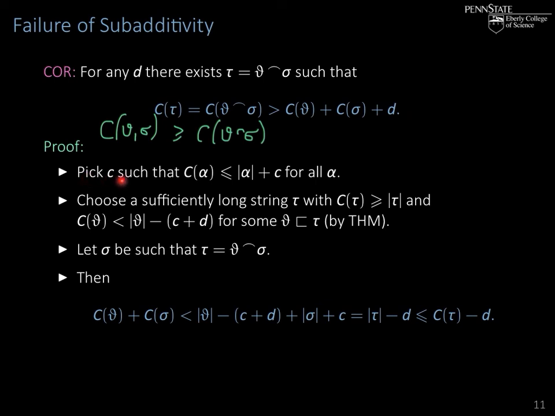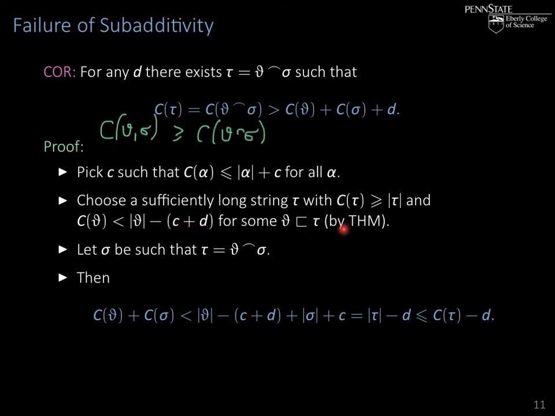First we pick a c such that the complexity of any string alpha is at most the length of alpha plus c. We saw that was the coding constant essentially of the copy machine. Now we choose a sufficiently long string tau that is incompressible, whose complexity is greater than or equal to the length, and that has an initial segment theta whose complexity actually loses this incompressibility by an amount of c plus d.